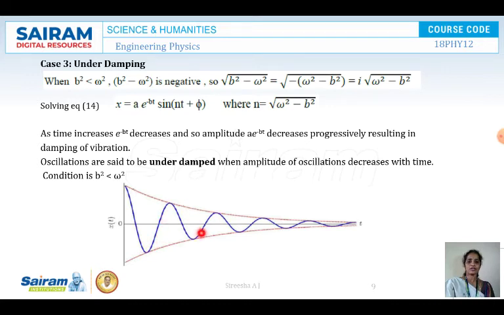See here the amplitude, which is not the case in overdamping and critical damping. So this is a special type. Here you are seeing the underdamping case where b square is less than omega square, and this is a very important case. The graph is very important.